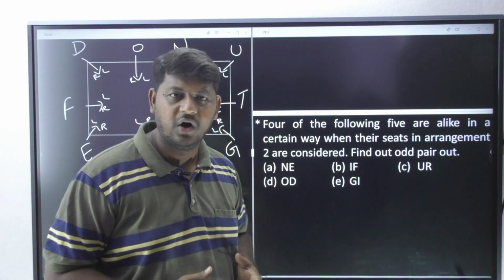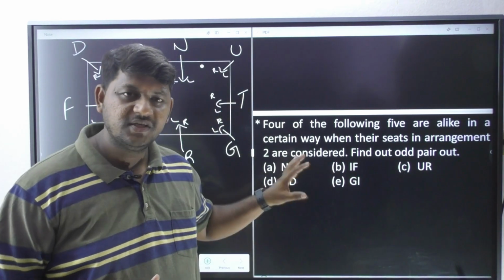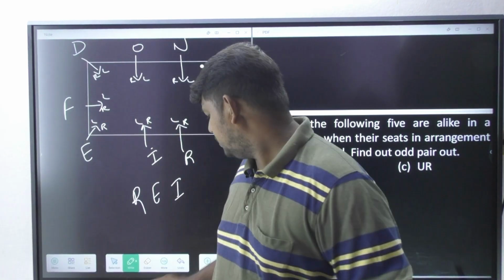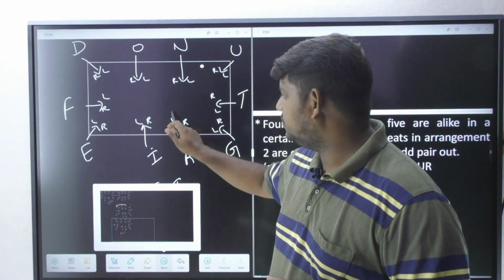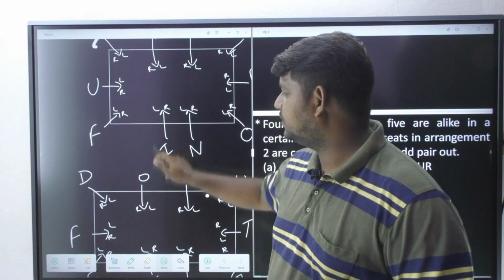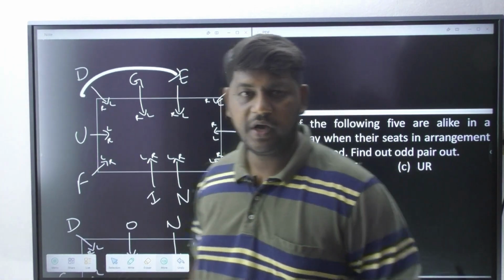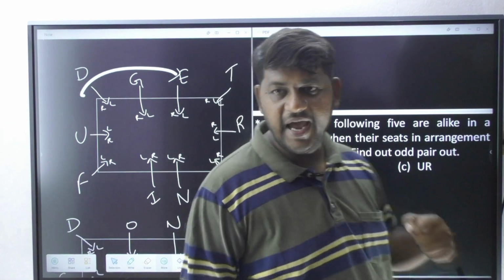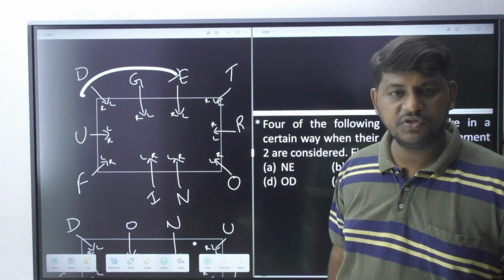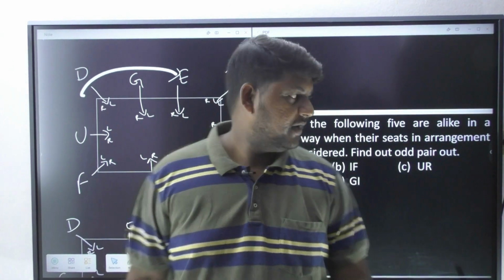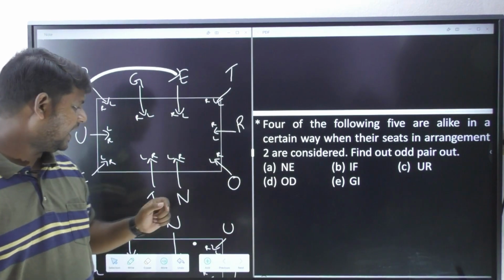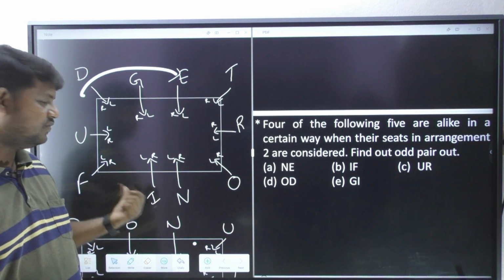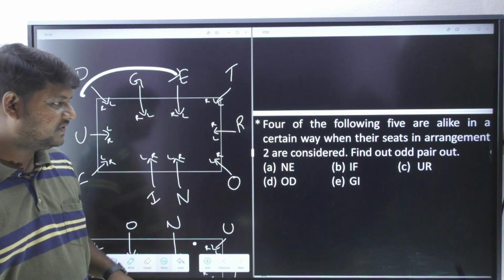So this is nothing but odd man out. But now this question is asked from the point of arrangement 2. So let us see the arrangement 2 so that you can understand it better. So this is our arrangement 2. Okay. So in this arrangement 2, N and D, how do you see N and D? N and D are actually opposite to each other. Okay. Next, I and F. I and F are also not opposite. Okay. I is over here and F is left side of I.